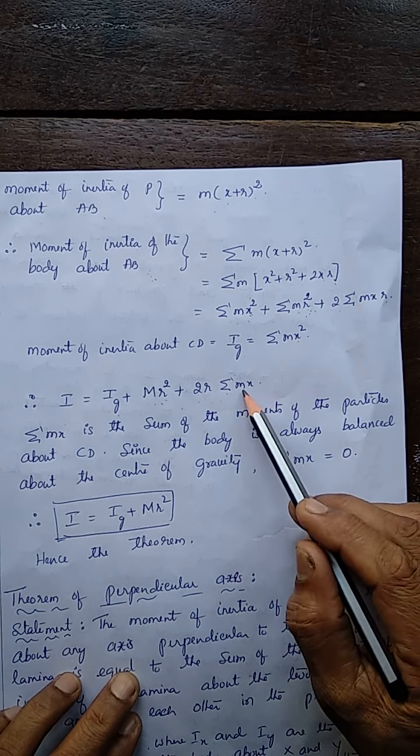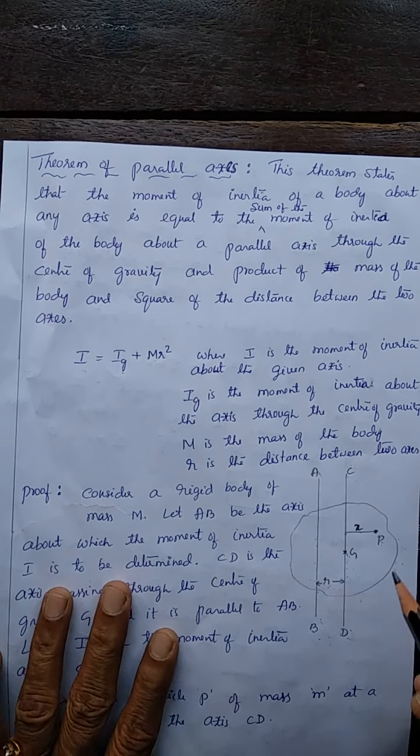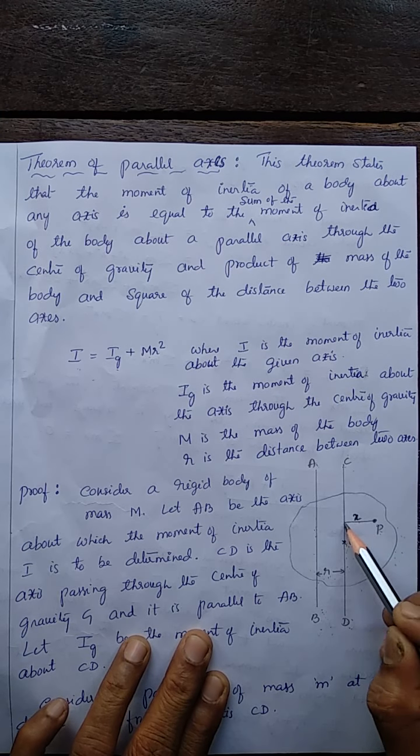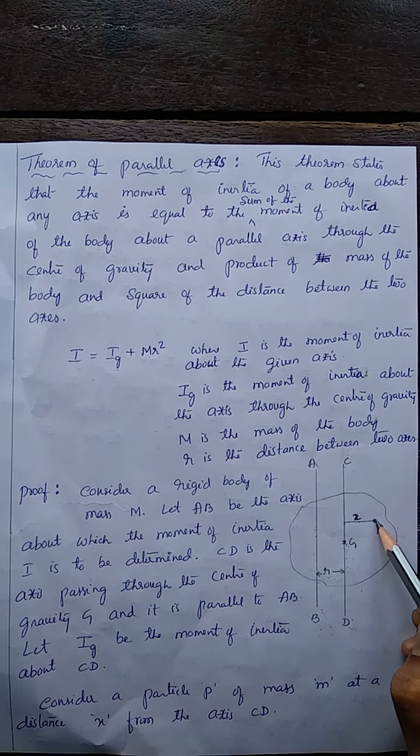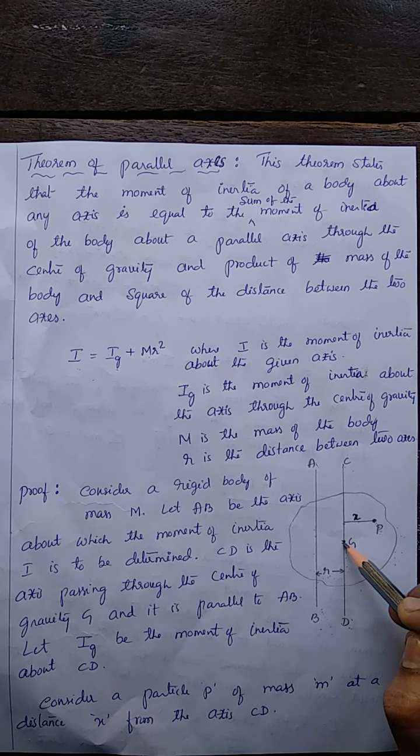Now this sigma mx, the product of mass and the distance. Here m into x, mass of the particle into x, is nothing but the moment of this particle. It is not moment of inertia. It is the moment of the particle about the axis through the center of gravity. And here the center of gravity is almost through the center of the body.